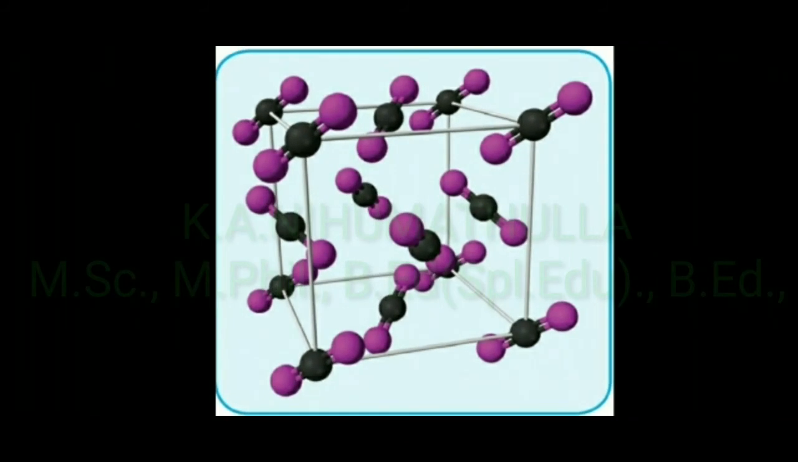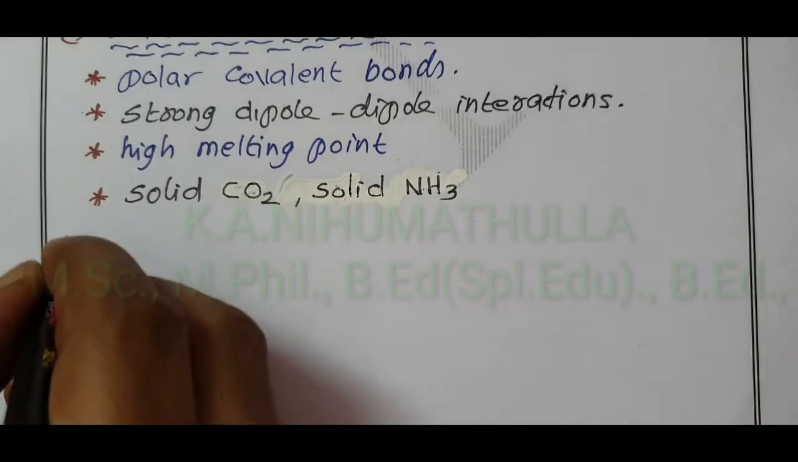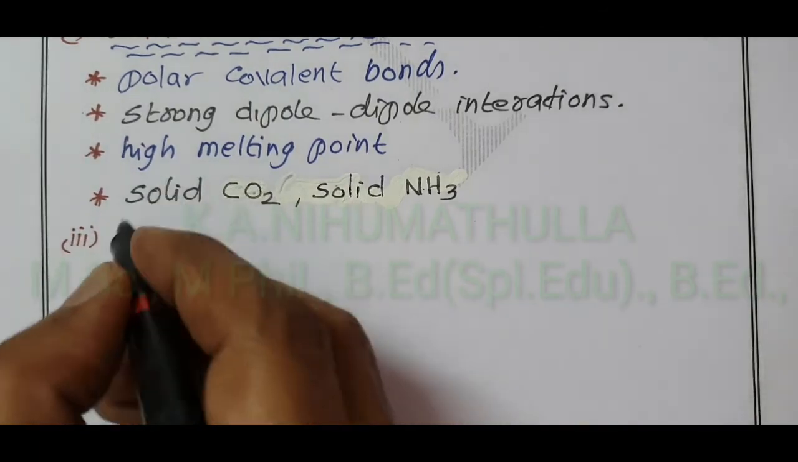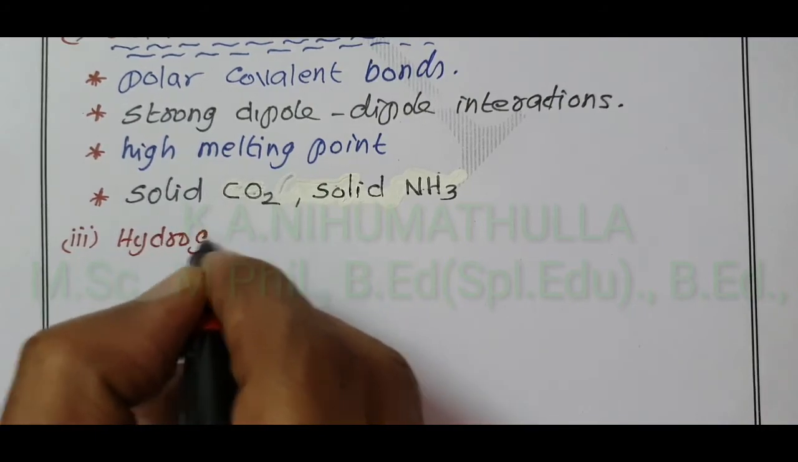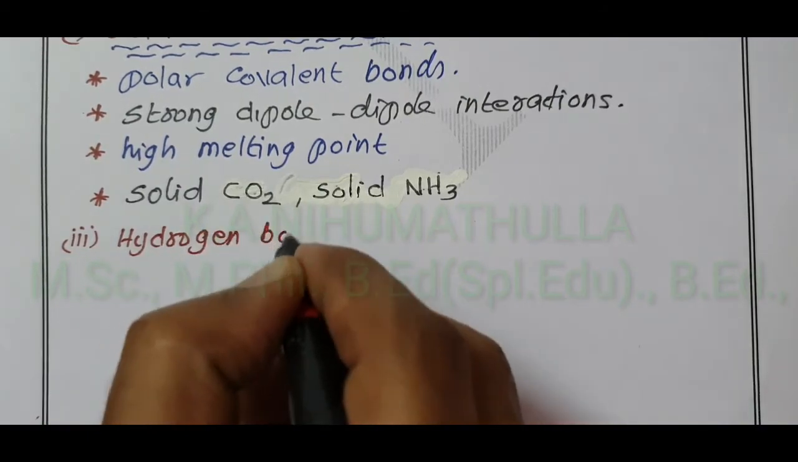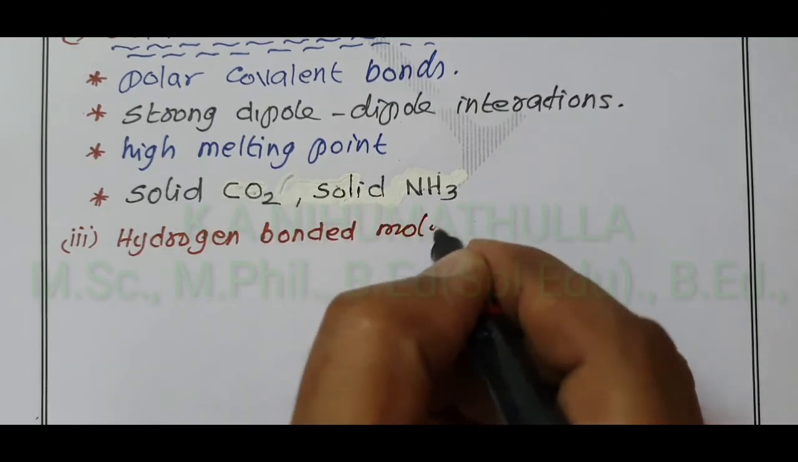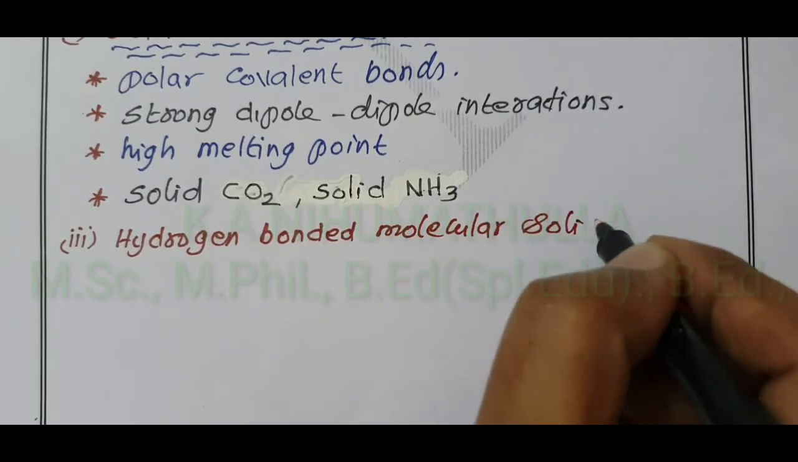Then the third classification of molecular solids is hydrogen bonded molecular solids.